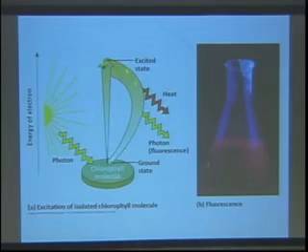And of course, when this decay happens, this is not a perfect transfer of energy, right? There's some loss of energy as heat. And so the photon that gets released is at a lower energy or a longer wavelength than what we get for this initial excitation. And so we can actually observe this. If we have a purified solution of chlorophyll molecules, these molecules will actually fluoresce in the presence of light through this process.